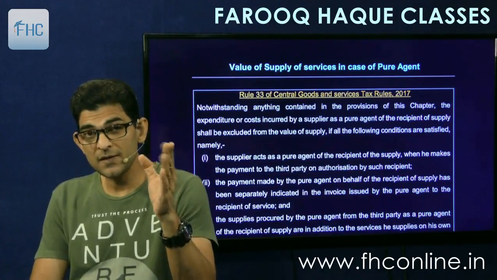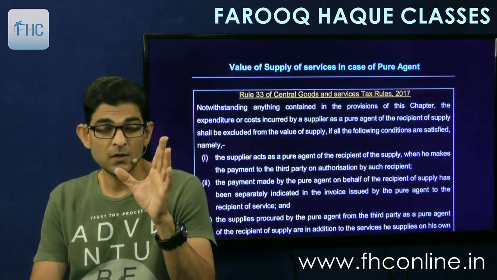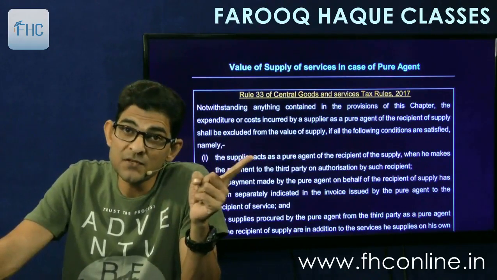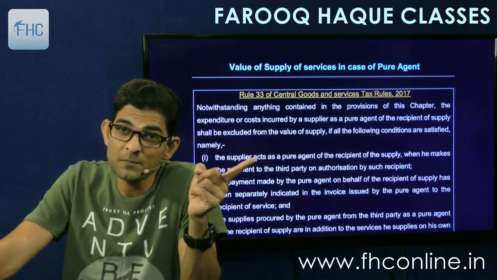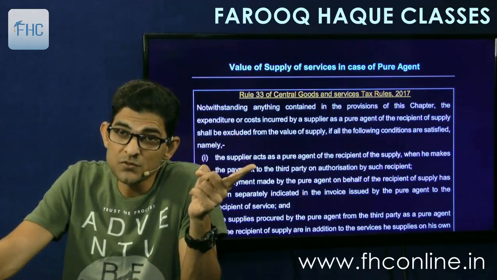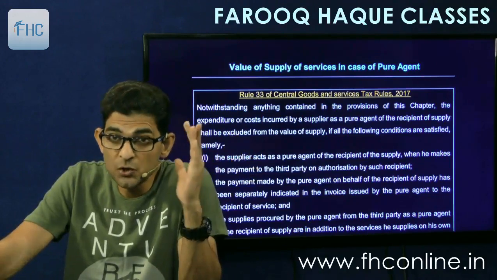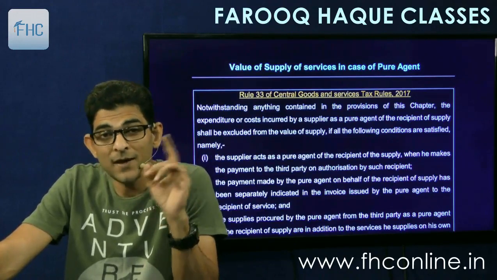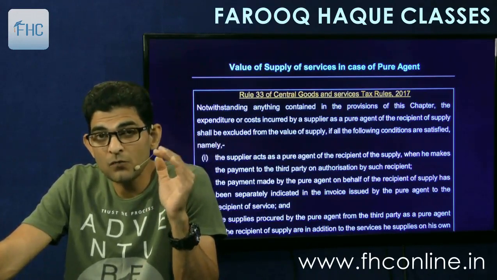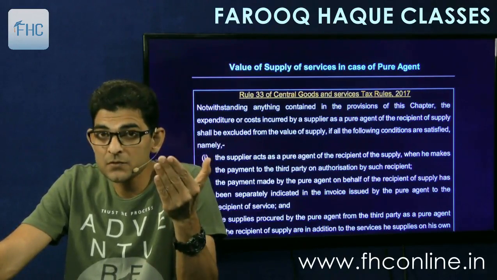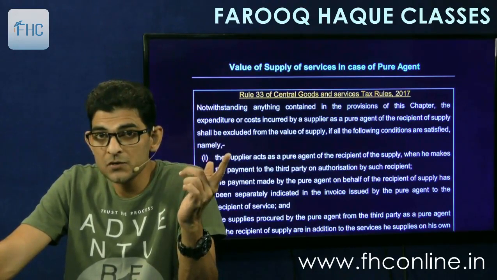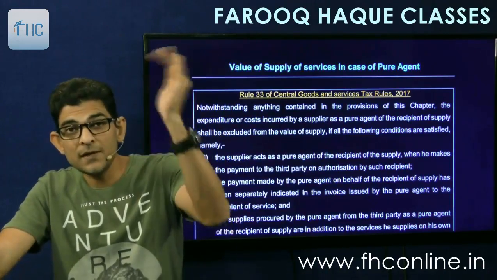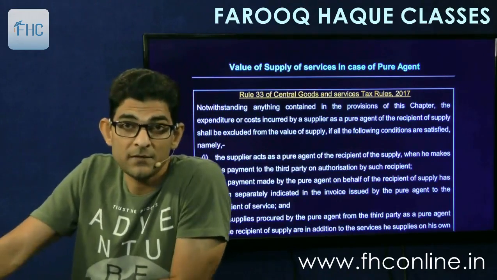Section 15 said that if any expenditure is incurred by the supplier but paid by the recipient, then that amount which is paid by the recipient and which is not included in the value of supply is to be added back, right? And I had explained the logic of that. People used to avoid tax, so the government made that law saying that if any additional amount is paid by the recipient separately which is in relation to the supply, then that has to be added to the value of supply, right?